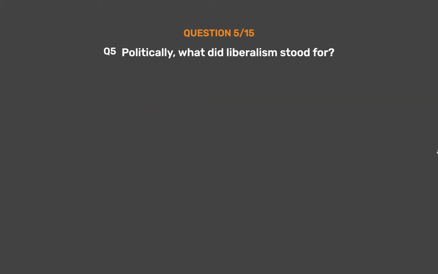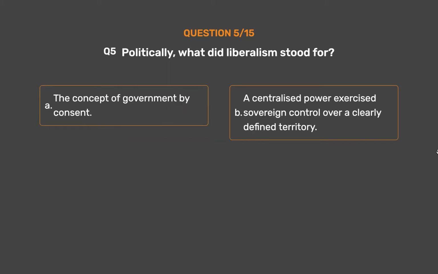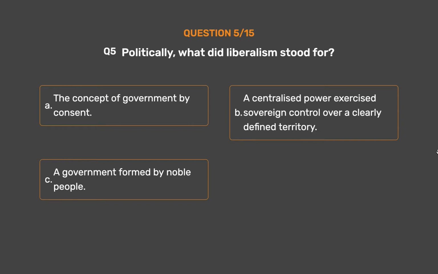Question number 5. Politically, what did liberalism stand for? Option A. The concept of government by consent. Option B. A centralized power exercised sovereign control over a clearly defined territory. Option C. A government formed by noble people. Option D. The right to vote.